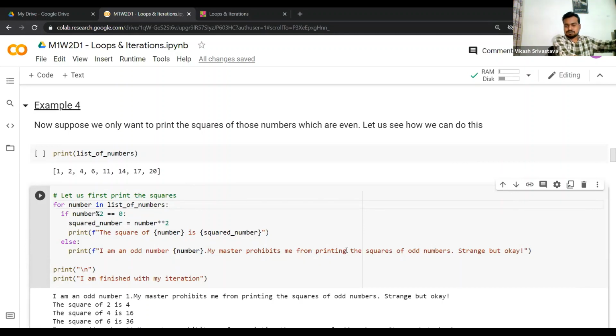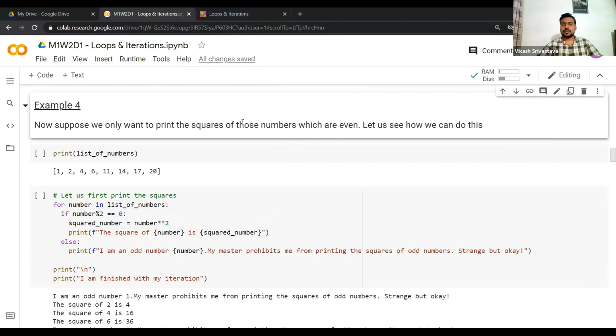Okay, so now let's try to add a different set of tasks which we can do using a for loop, right? Suppose our task is we don't want to print the square of all the numbers. We only want to print the squares of those numbers which are even. Let's see how we can do this. You have learned about the if statement, so let's see how we can include the if statement and else statement inside the for loop.